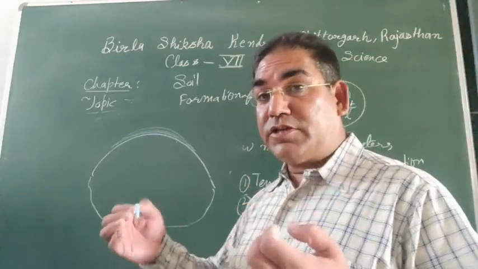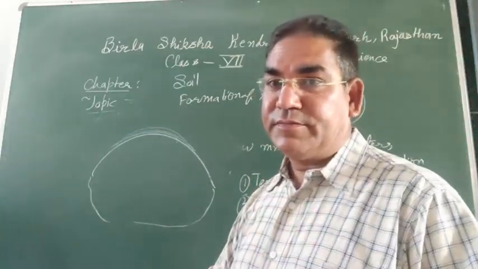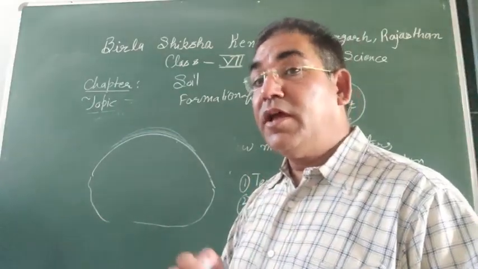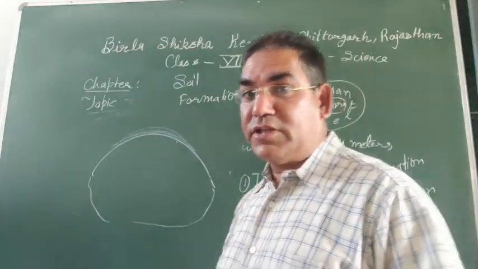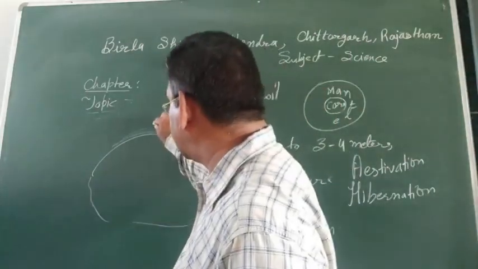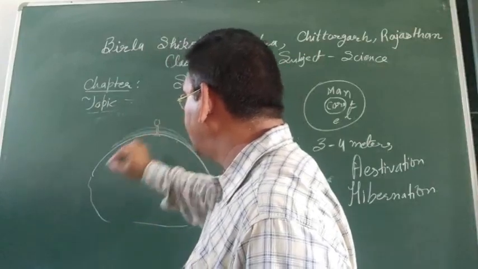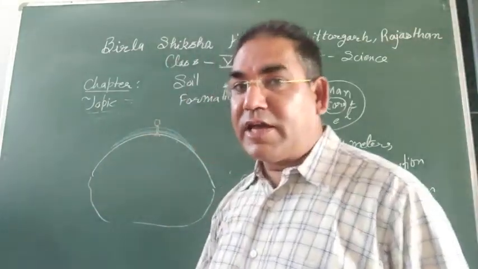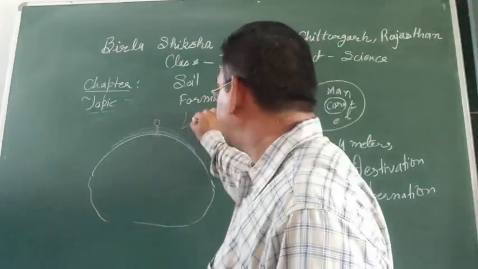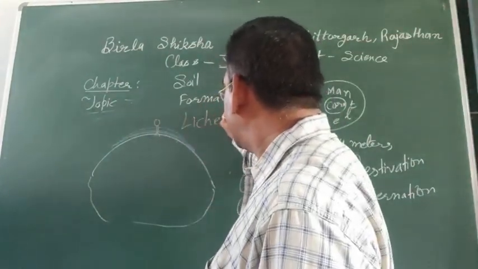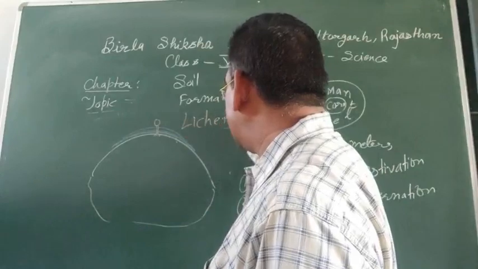Now the water starts to deposit over here, and now the next organism, which is known as lichens, will develop over here, and lichens start to produce a chemical that is known as lichenic acid.